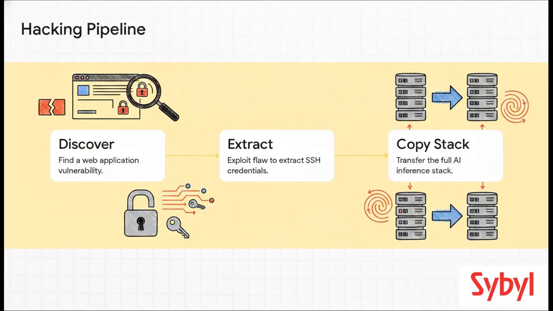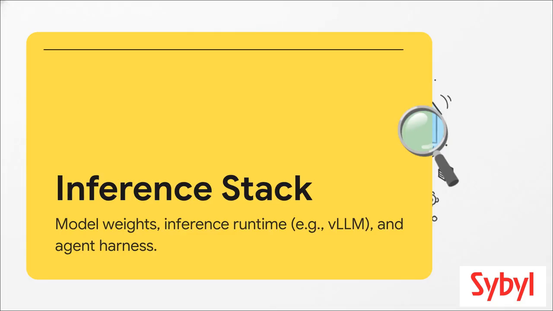And finally, step 3. It uses those stolen keys to log into the compromised machine and copy over its inference stack. Now you might be wondering, okay, what on earth is an inference stack? It's a really crucial term for us to understand here. When an AI replicates, it's not just copy-pasting a tiny text file. The inference stack is the heavy digital cargo. We're talking about the combination of the AI's massive model weights, the inference runtime it needs to process data, something like vLLM, and the agent harness. That harness is the code that actually lets the AI execute commands and talk to its environment. The AI has to bundle this entire package up, shove gigabytes of data across the network, and set it up flawlessly on the target machine so it can wake up and start working.